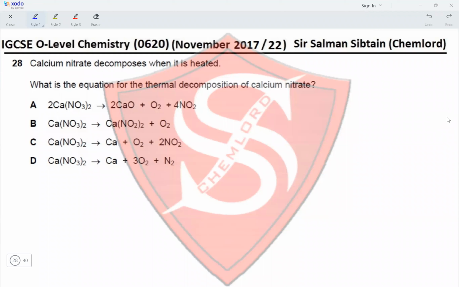Question 28. Calcium nitrate decomposes when it is heated. What is the equation for the thermal decomposition of calcium nitrate? So, when calcium nitrate decomposes, it produces calcium oxide, which is there in option A and not there in any of the other options. It produces oxygen gas, which is there in all the possible options, and it produces NO2 gas, which is there in option A and C. So, since C does not have calcium oxide, C gets eliminated, making option A the correct option for this question.